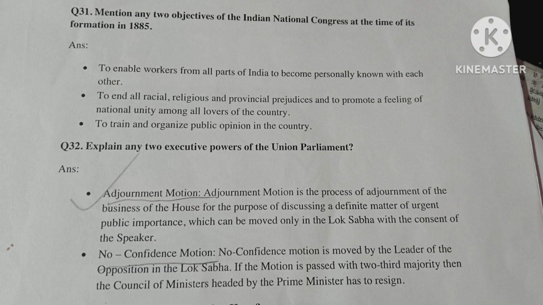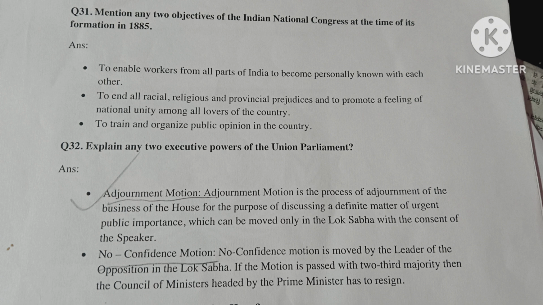Question number 31. Mention any two objectives of the Indian National Congress at the time of its formation in 1885. Answer. To enable workers from all parts of India to become personally known to each other. To end all racial, religious and provincial prejudices and to promote a feeling of national unity among all lovers of the country. To gain and organize public opinion in the country.